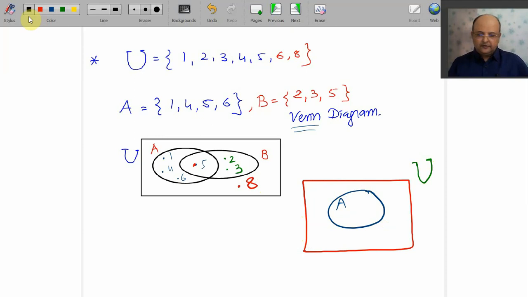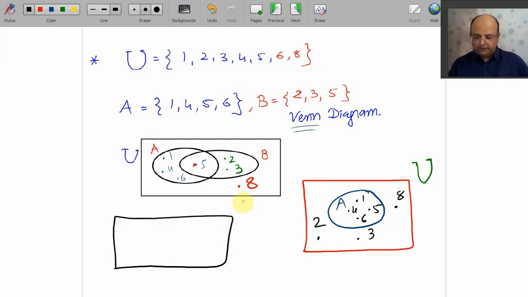And now we plot the elements. What are the elements of A? 1, 4, 5, 6. The remaining elements are 2, 3 and 8. They are here somewhere. When you have to plot only one set, we go for it like this.